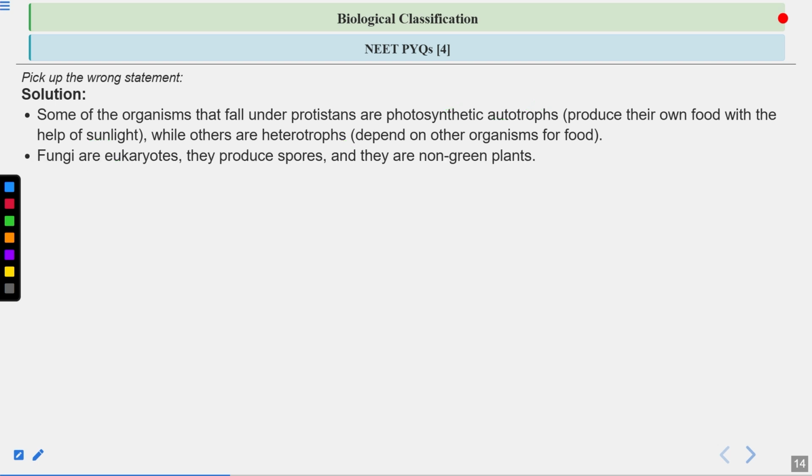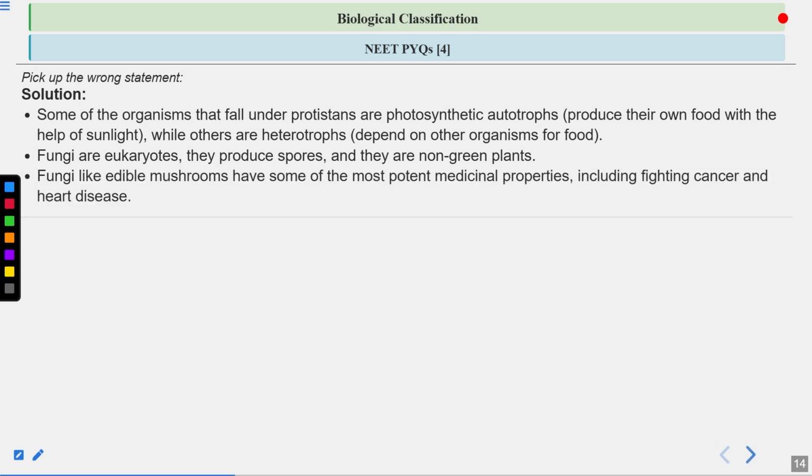Now fungi, they are eukaryotes. They produce spores and they are non-green plants. Fungi are edible. Some of the mushrooms are edible fungi. And some fungi have medicinal properties also.